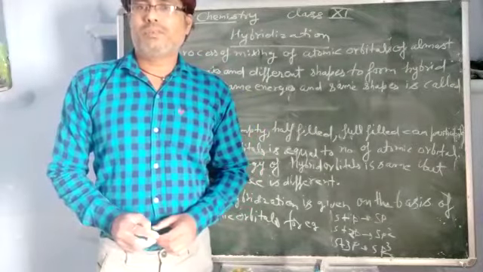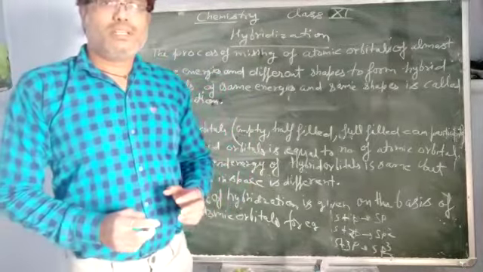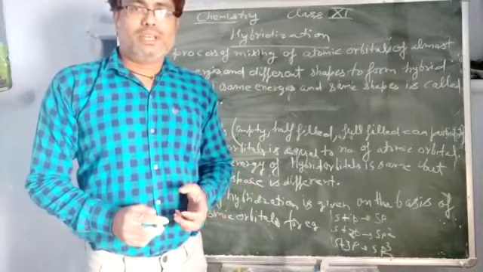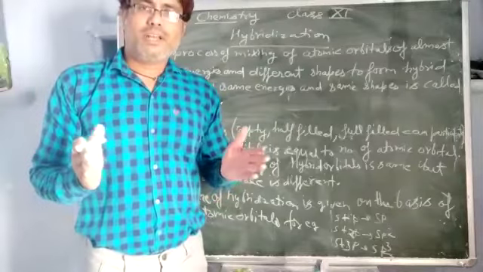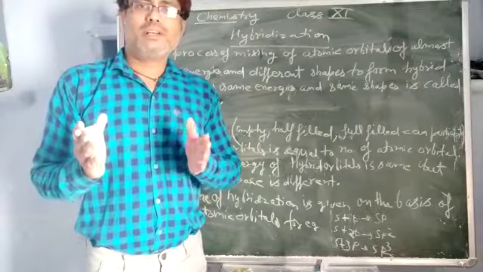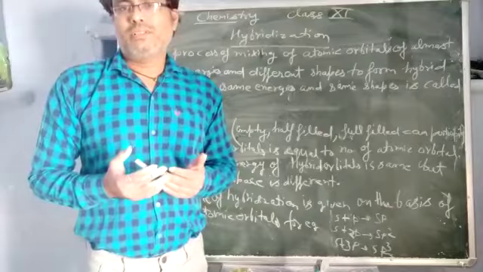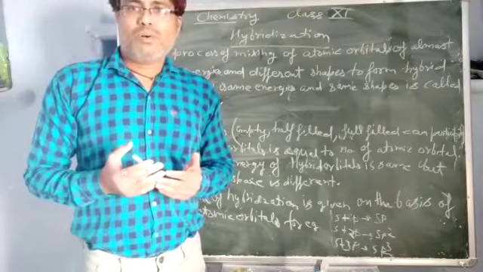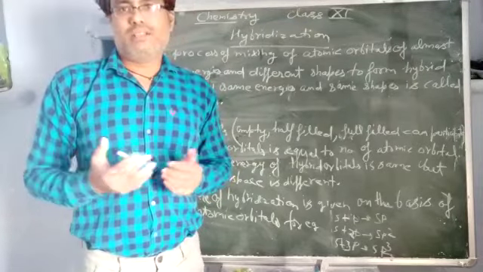Students, today we will discuss hybridization. Now in chemistry, that is an important concept in chemical bonding. You know that atoms are highly unstable and they combine to form molecules which are more stable than the isolated atoms. So before bond formation, there is a requirement of orbitals which have what? Equal shape and equal energy.